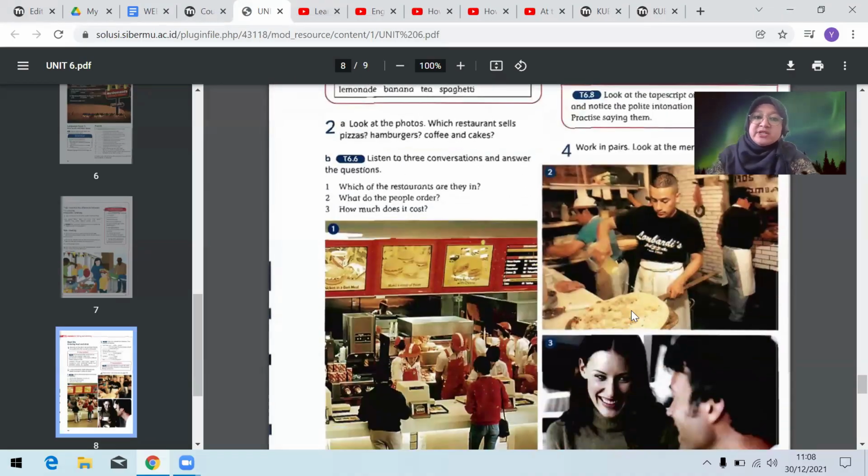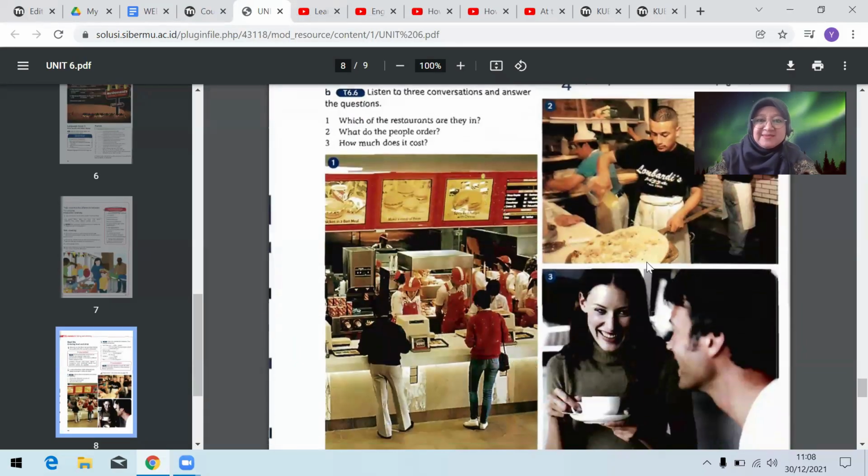And then the last question that we have for the quiz is these pictures. So we have 3 pictures, and the questions are: which of the restaurants are they in? What do the people order? How much does it cost? I provide the audio of this listening. You only need to listen and then match between the listening and the picture, and then answer the question.